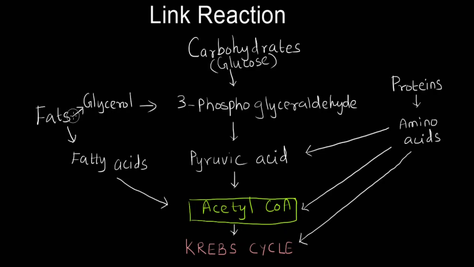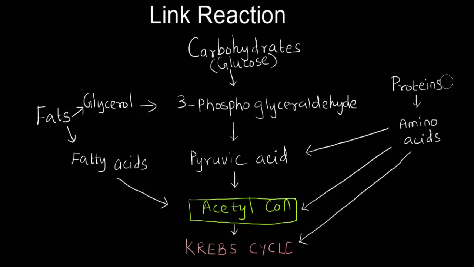Fats upon breakdown can give rise to glycerol and fatty acids. Glycerol can get converted into 3-phosphoglyceraldehyde, so it enters half the way into the glycolysis, gets itself converted into pyruvic acid, and through the link reaction it forms acetyl-CoA. Whereas fatty acids can directly give rise to acetyl-CoA. So this is how fats enter.